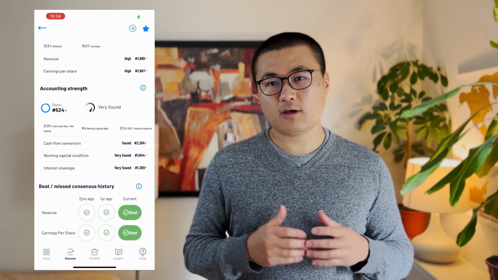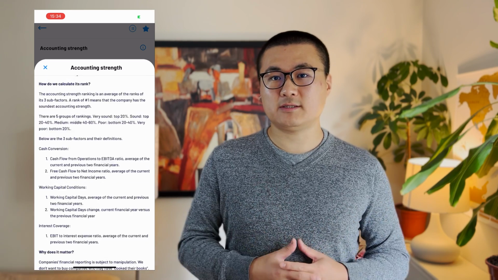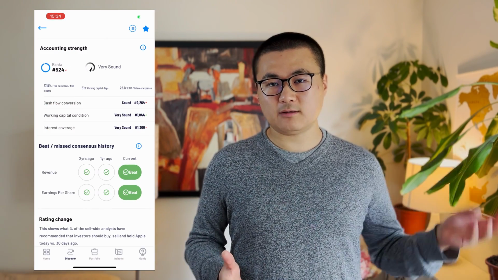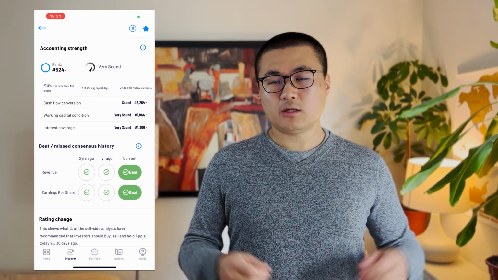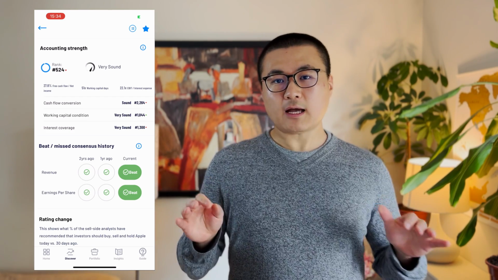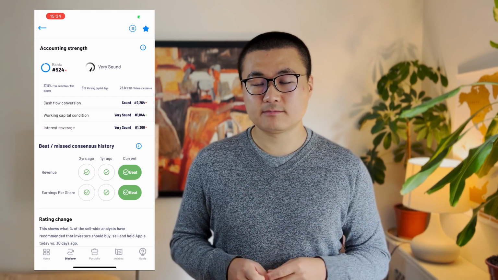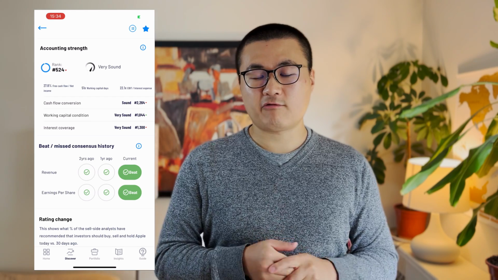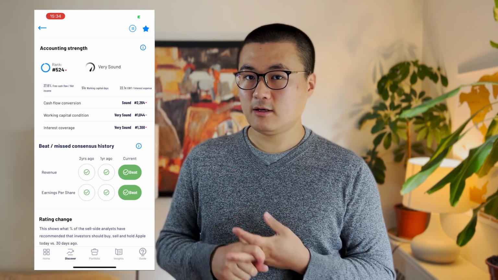And finally, we look at the accounting strength. The accounting strength is all about the quality of a company's accounting practices. And we look at the discrepancies across 3 different financial statements: income statement, balance sheet, and cash flow. And the more discrepancies you can find, the lower the quality of the accounting, and hence the worse the rank is going to be. So here Apple has a very sound accounting strength, ranking of 523. And specifically, there are 3 different contributions to this final accounting strength rank, from cash flow conversion to working capital condition, and finally interest coverage.